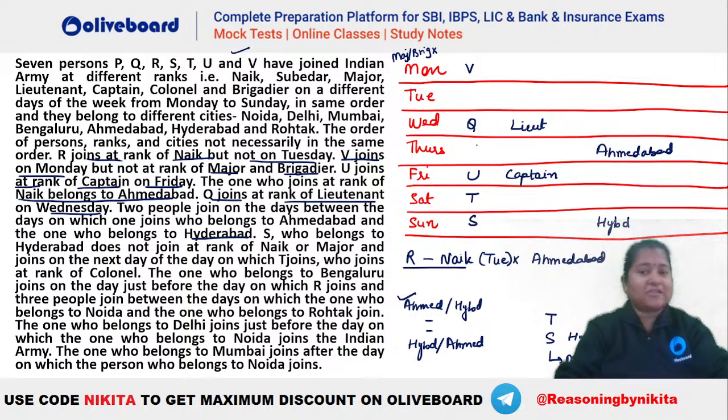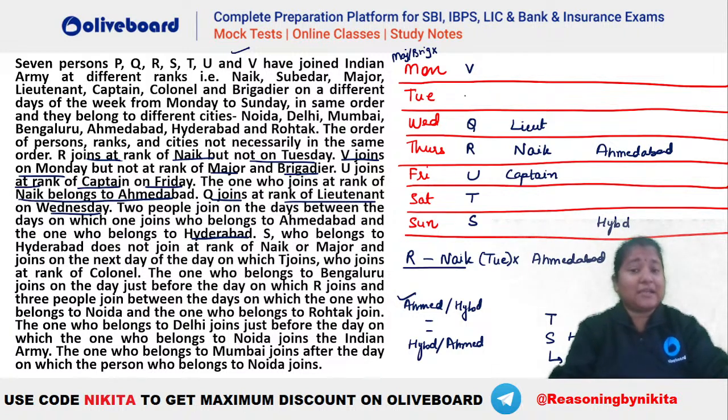And if Ahmedabad is here, you can see this is your R Nayak. So R and Nayak will be here. Now who is the only person remaining? That is your P. Isn't it? P ही बचा है, बाकी सबको तो place कर दिया है. So you can see Tuesday will be for P here. Okay, so we have placed almost everything in the names. The ranks and the places are still to be done.